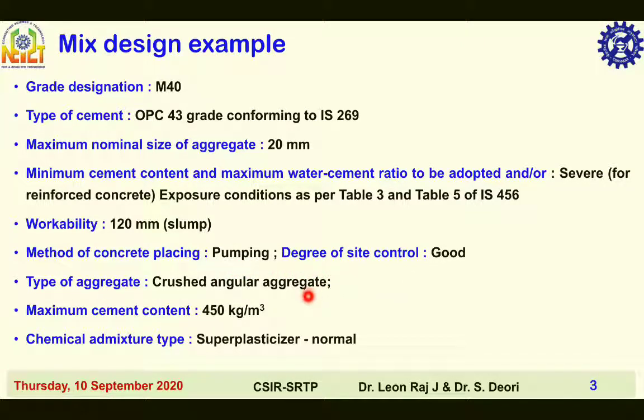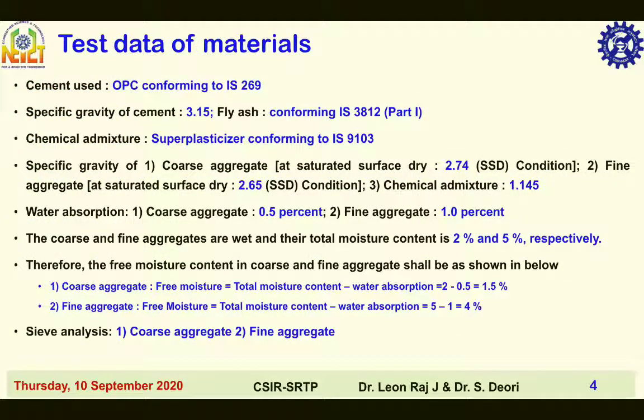Type of aggregate crushed angular aggregate. Maximum cement content 450 kg per meter cube excluding fly ash. Chemical admixture type superplasticizer normal. Test data of material: cement used is OPC conforming to IS 269. Specific gravity of cement is 3.15. Fly ash is 2.2 conforming to IS 3812 part 1. Chemical admixture superplasticizer conforming to IS 9103.